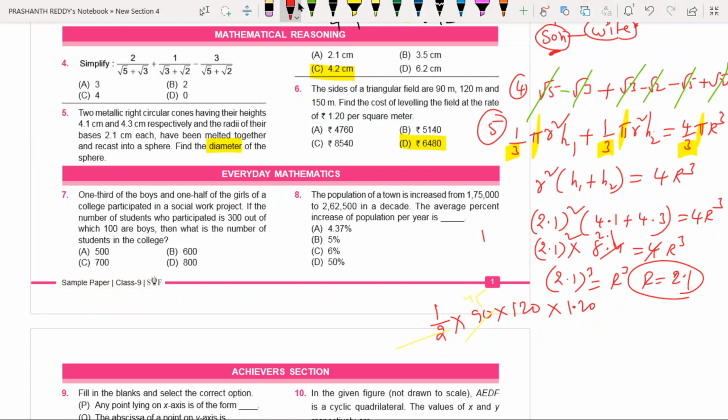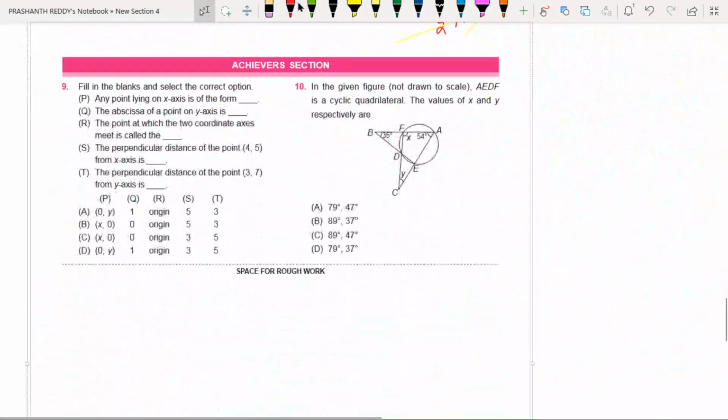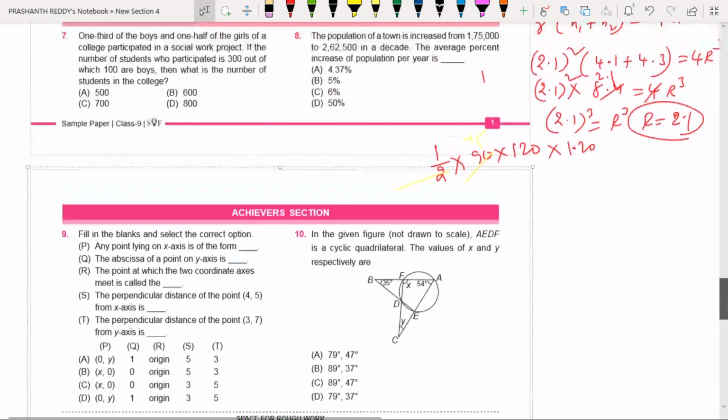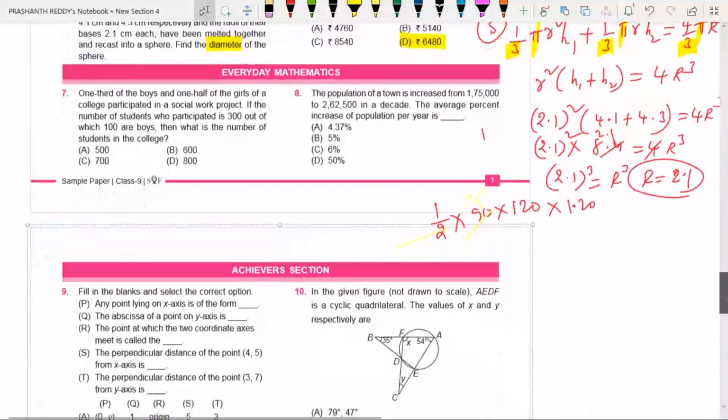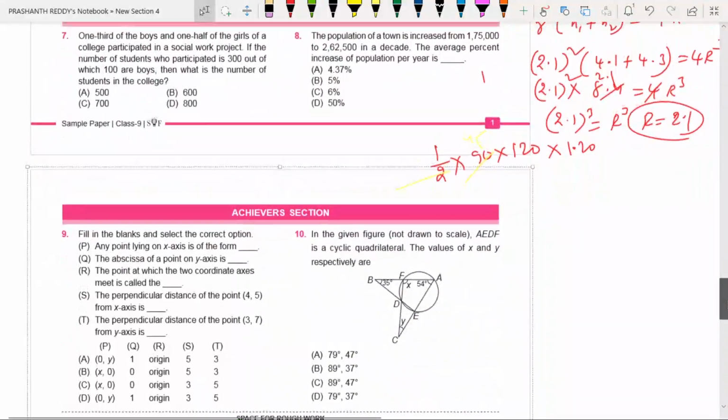Now we are going to focus on everyday mathematics. The mathematical reasoning section is also finished. Now we are focusing on everyday mathematics, my dear children. According to everyday mathematics, we'll focus on this question, question number 7.